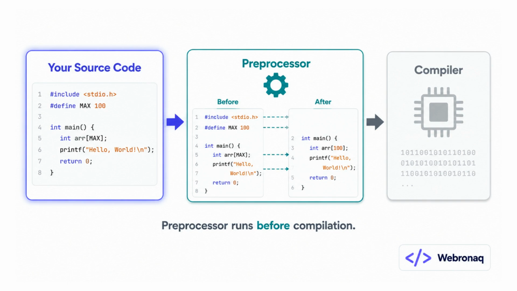What does the preprocessor actually do during that transformation? It scans your source code looking for special instructions. When it finds one, it acts on it. Maybe it pastes in the contents of another file. Maybe it replaces a name with a value everywhere it appears. Or maybe it removes entire sections of code based on a condition. The result is a single, expanded, self-contained text file, ready for compilation. Now, what are those special instructions it looks for? That is exactly what a directive is.